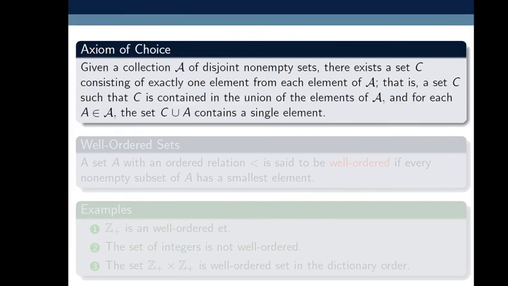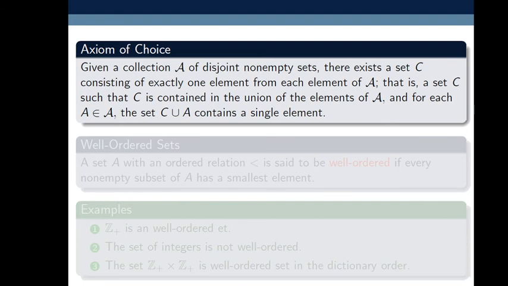Axiom of choice: given a collection script A of disjoint non-empty sets, where two sets are said to be disjoint if they have no common elements. Suppose I have taken two sets A and B, then these two sets are said to be disjoint if their intersection is the empty set, meaning they have no common elements.